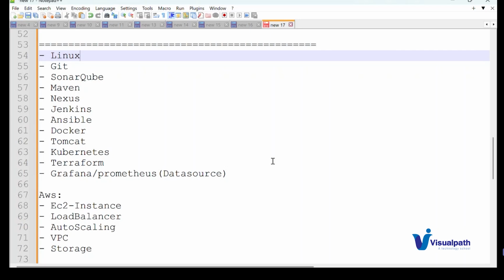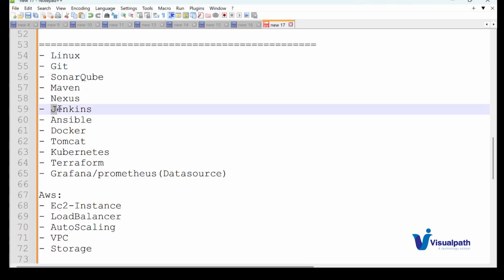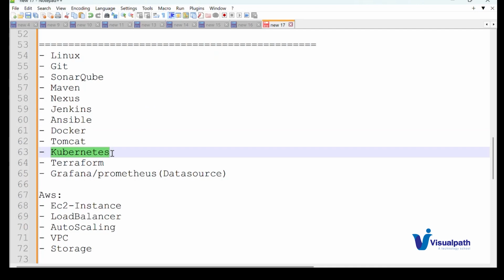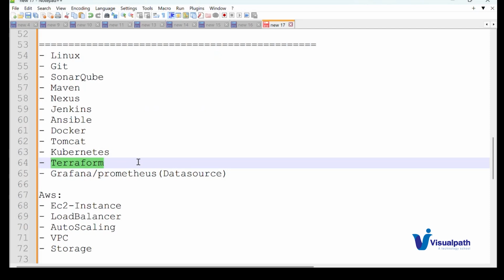What about the scripting language? To write CI/CD pipelines and all, we require a scripting language, which might be Bash or Python. For the CI/CD tool, we are using Jenkins, so here we will be writing Groovy script. Coming to Ansible, we will be working with a playbook written in a YAML file. In Kubernetes, again it is a YAML file only; here we write the manifest file. And then in Terraform, we'll be writing HCL.